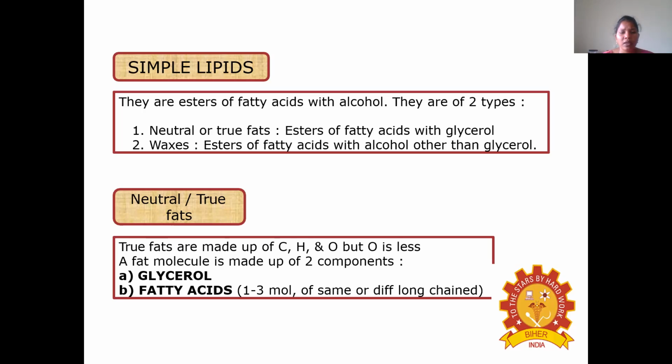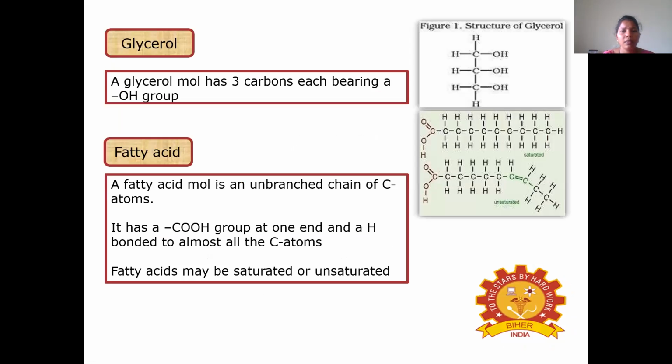The neutral or true fats are made up of carbon, hydrogen, and oxygen, but oxygen is less. A fat molecule is made up of two components, glycerol and fatty acid. A glycerol molecule has 3 carbons, each bearing a hydroxyl group. The fatty acid is an unbranched chain of carbon atoms. It has a carboxylic acid group at one end and hydrogen bonded to almost all the carbon atoms. The fatty acid may be saturated or unsaturated.